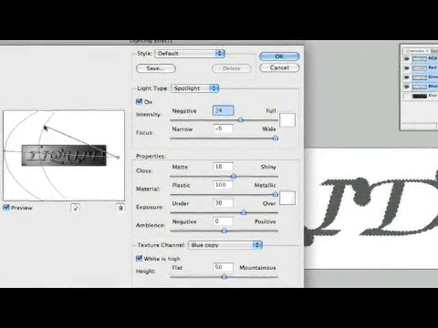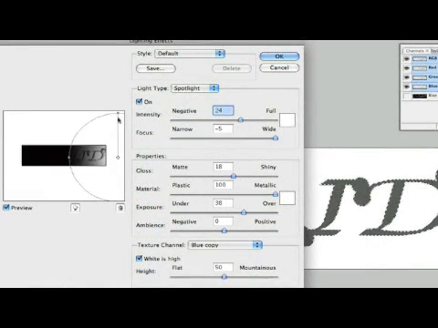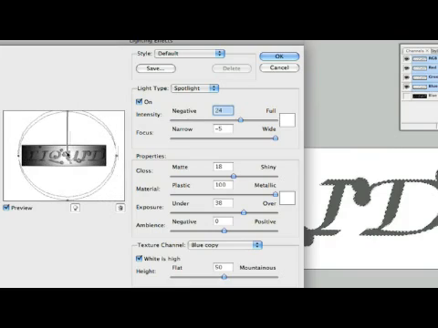Let's take our spotlight and let's see if we can get it at a 90-degree angle like so. Set this over the top. There we go. Let's widen this out really wide. There we go. Everything looks pretty good here. Let's actually take our negative out a little bit, more up to full. There we go. Something along those lines.